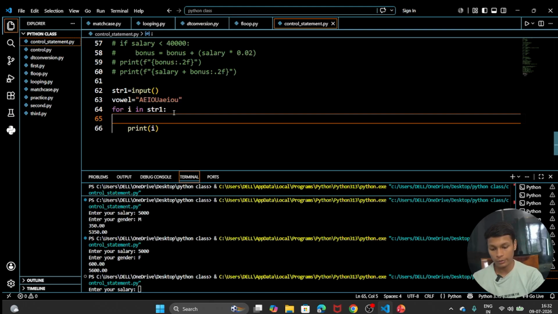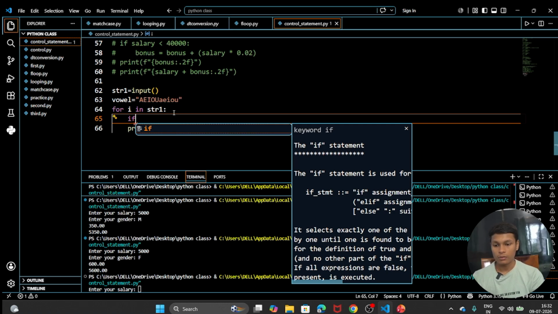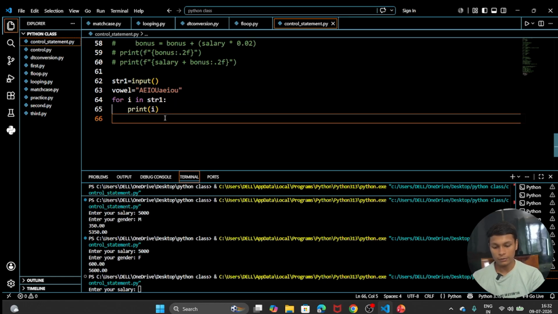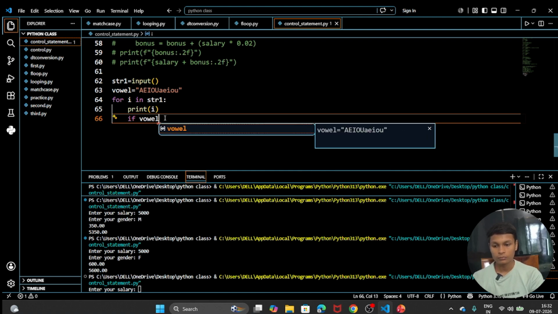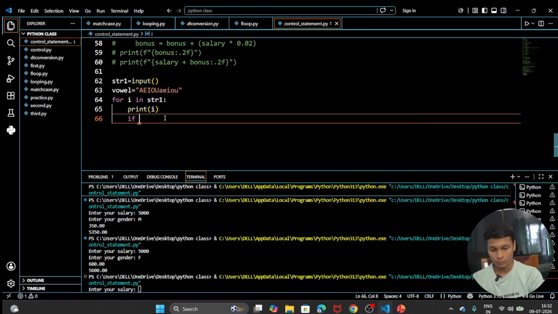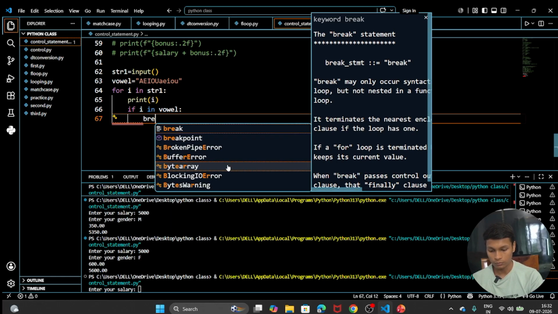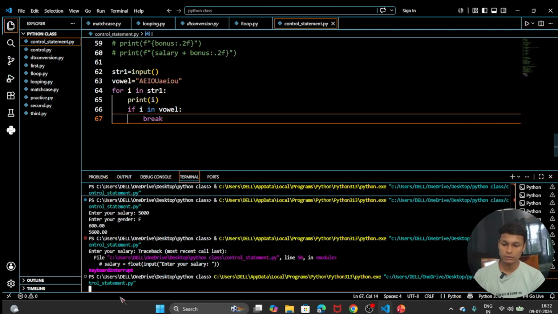But when we are going to print I? Okay. If I in str1, we are going to print I if a condition was there. If I in vowel, that means if I was present in vowel, then what we are going to do? We are going to simply break the loop. Okay, so let's run the code and see if it was correct or not.